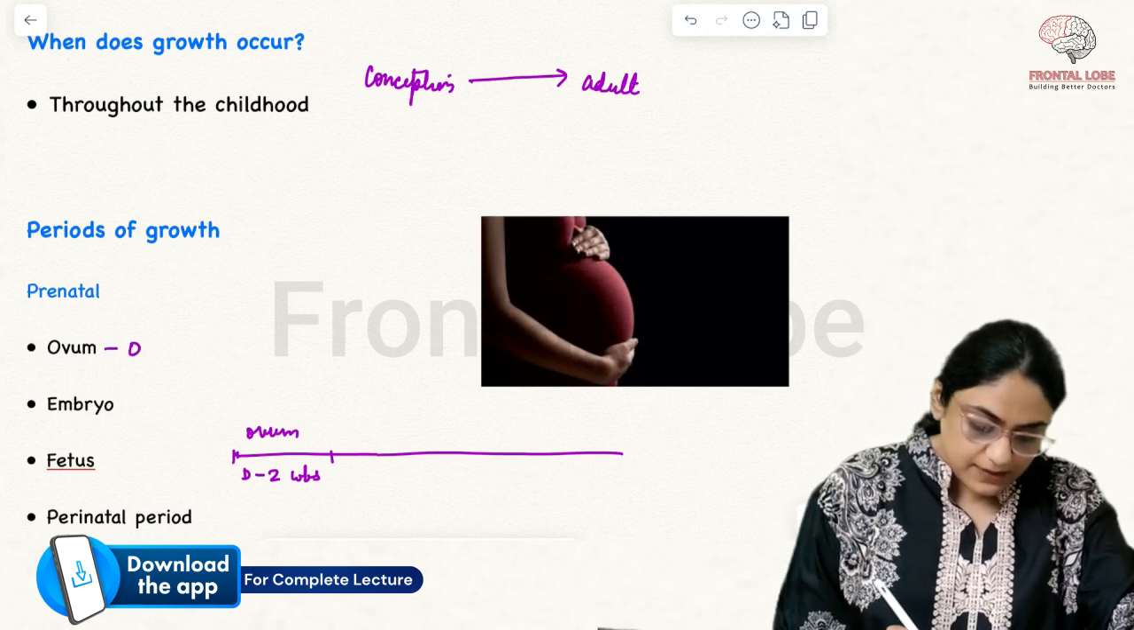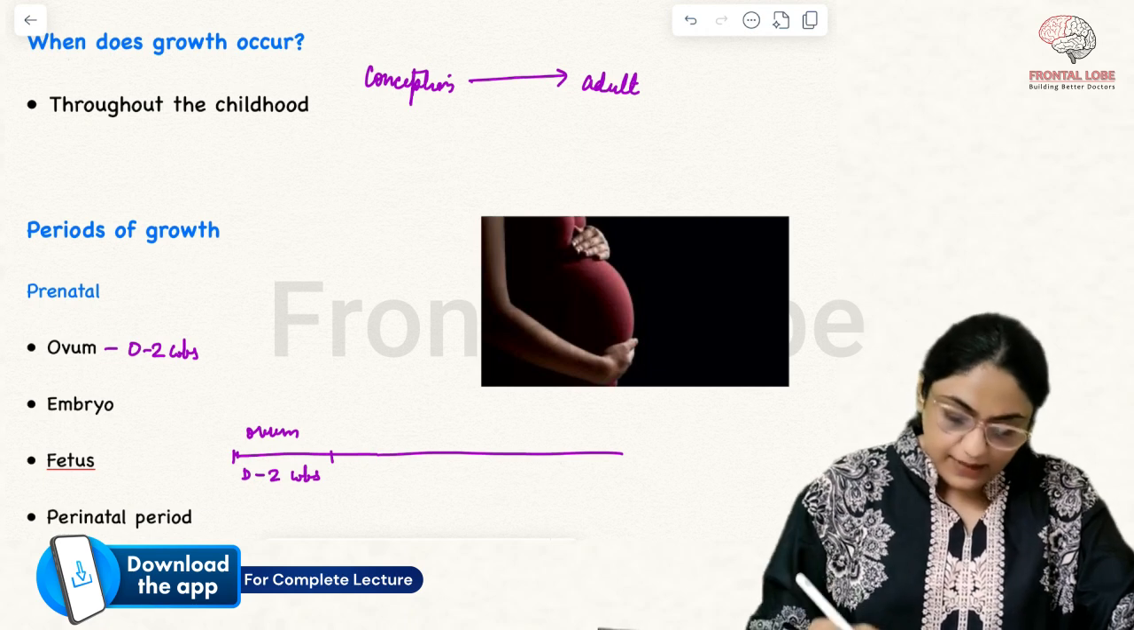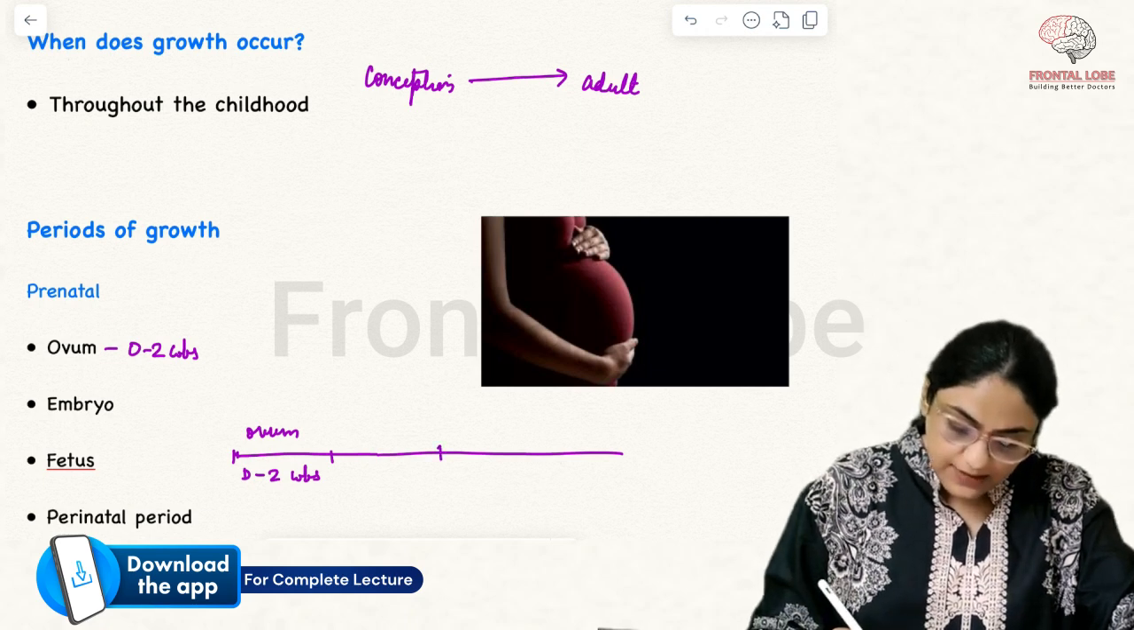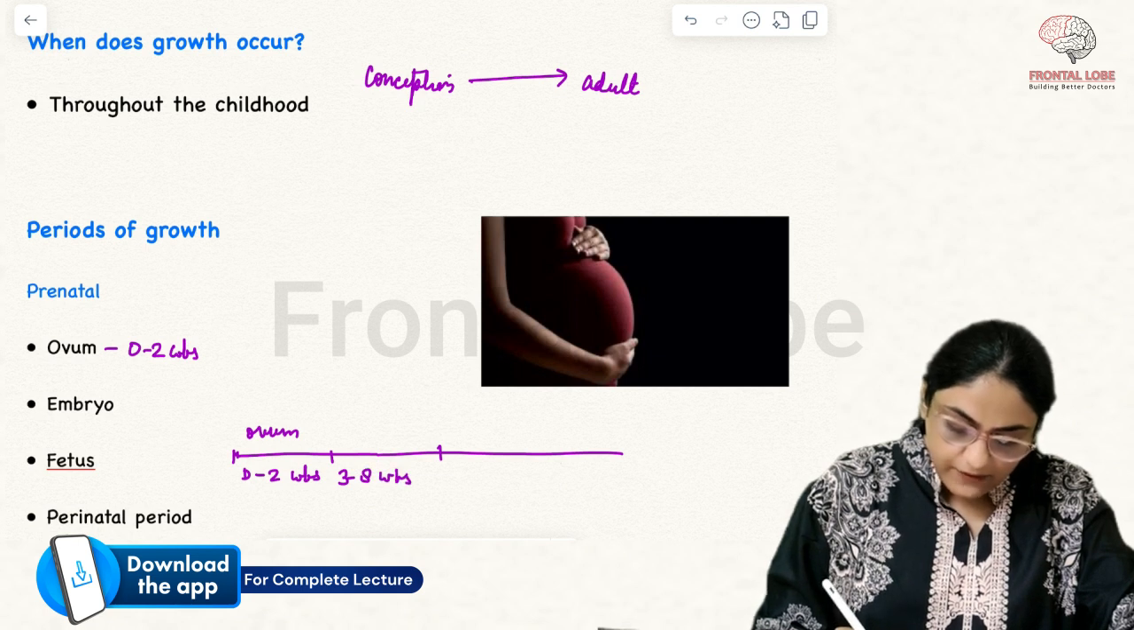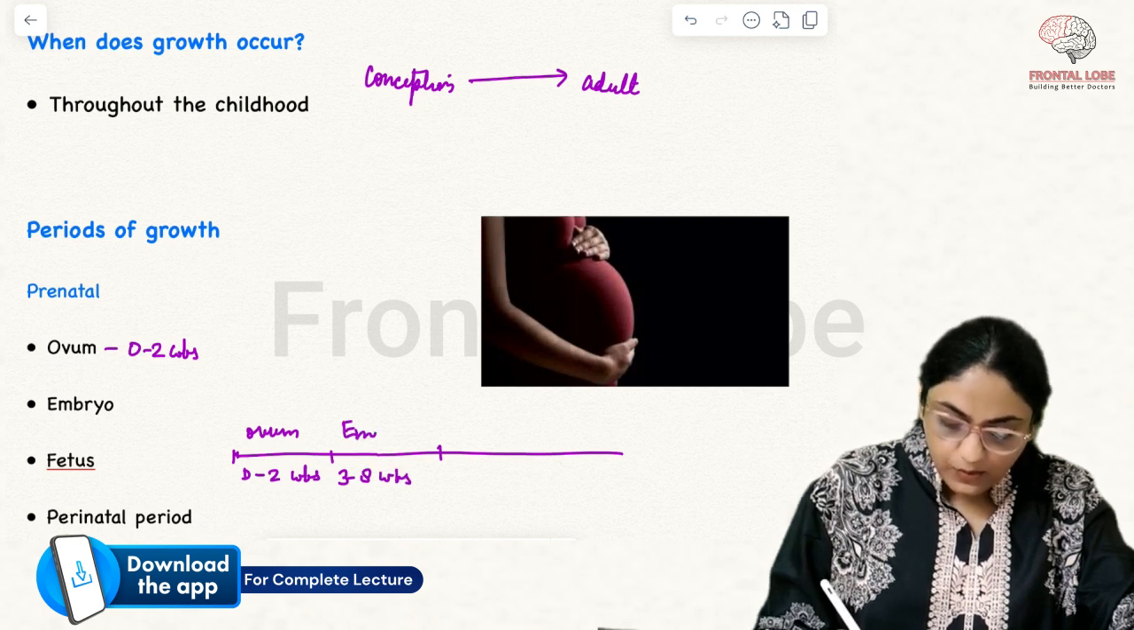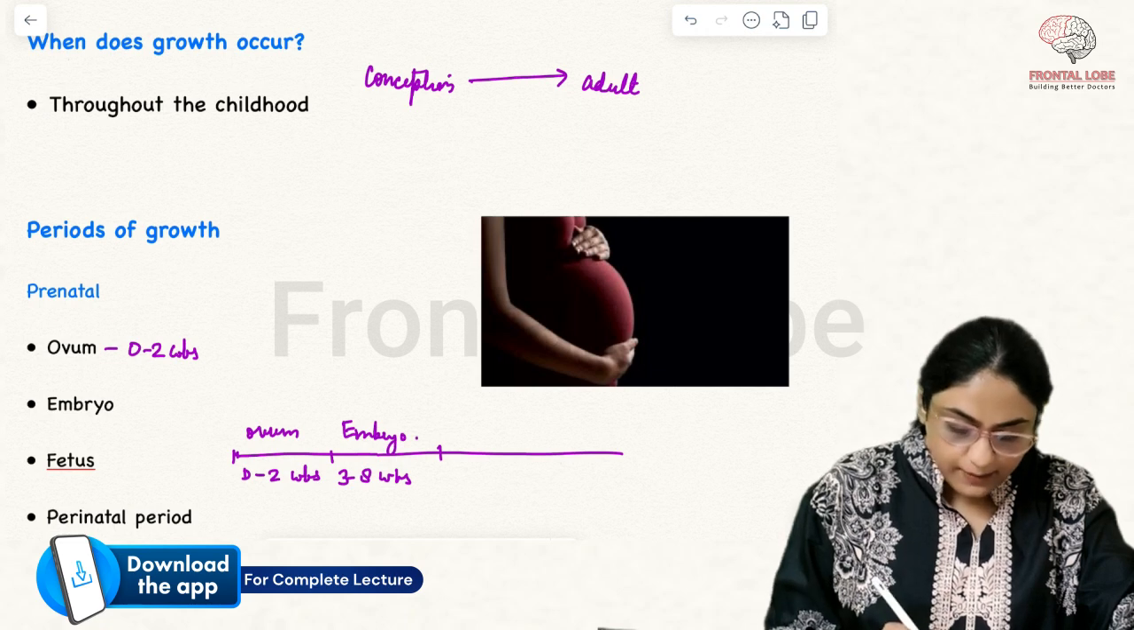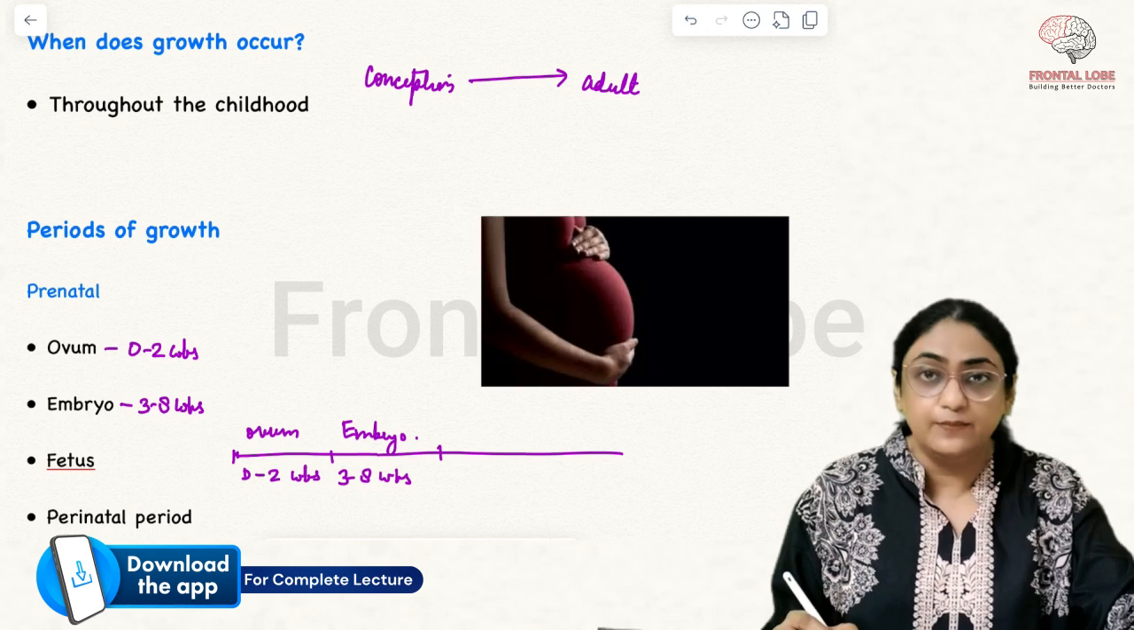0 to 2 weeks after conception, it is known as ovum. Then 3 to 8 weeks, we call it embryo.